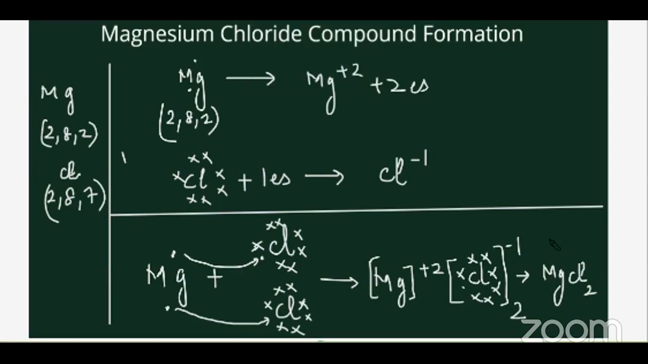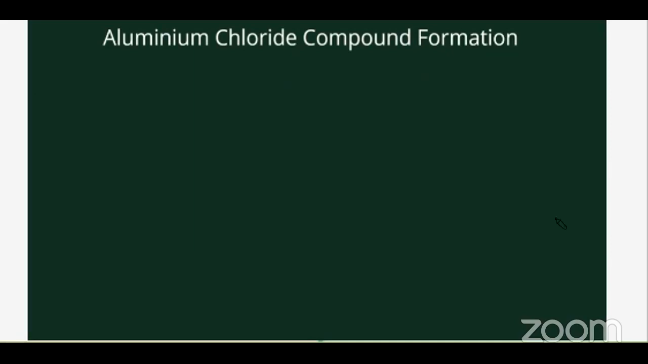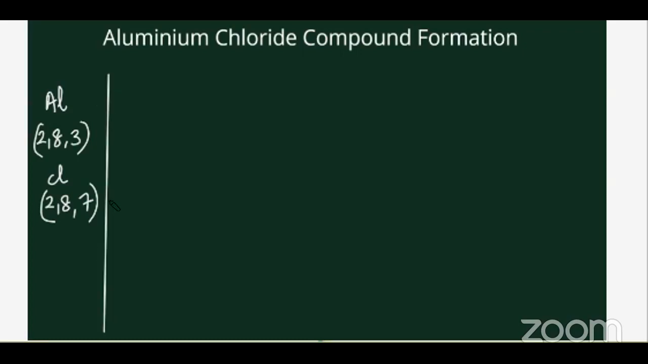Now, this is the one which is for you to do. I'm just going to give you your electronic configuration. Aluminum is 2, 8, 3, and chlorine is 2, 8, 7. I'm going to give you 1 minute. Please try drawing it. Then I'll show you what is the answer. Am I clear? Please go ahead.